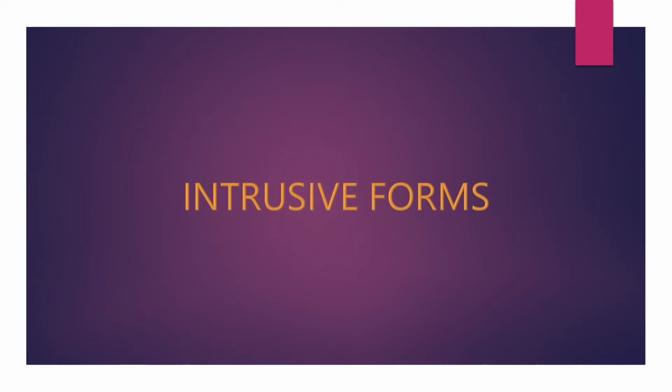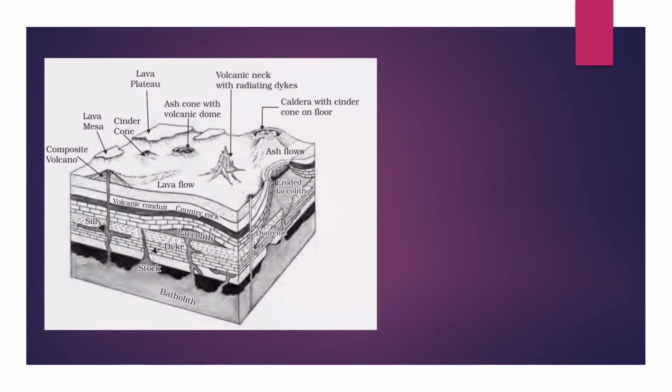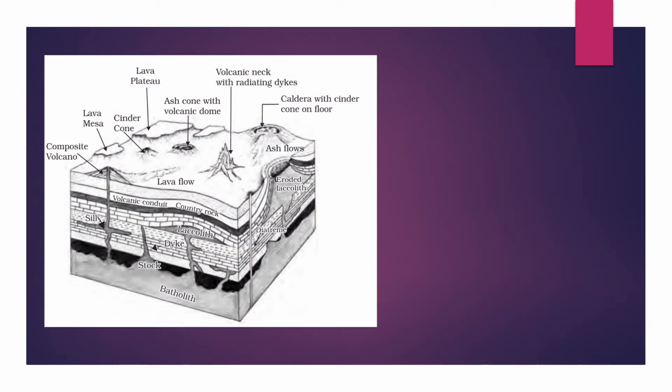In this video, we are going to see about intrusive forms. So, what are intrusive forms? It is nothing but when the magma from the asthenosphere tries to escape and reaches the Earth's surface, it will form certain landforms.